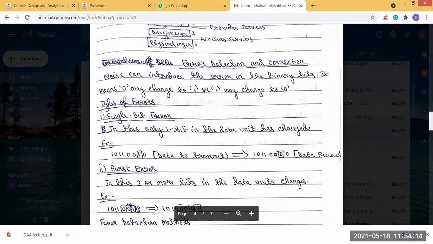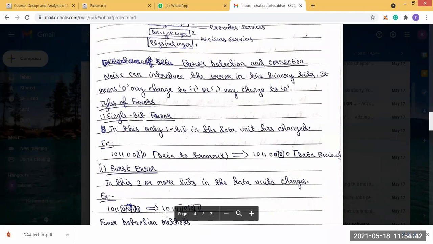Now, the error detection and correction method. In this method, we will be able to know that an error is generated. But one thing you should keep in mind is that using error detection, we wouldn't be able to know at which point or location the error occurred.